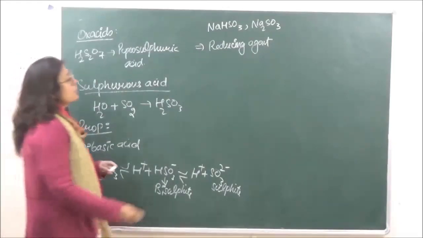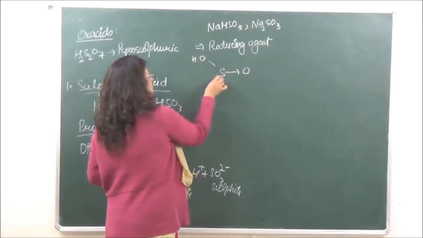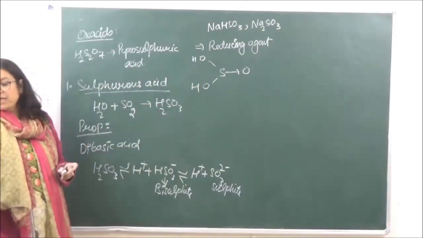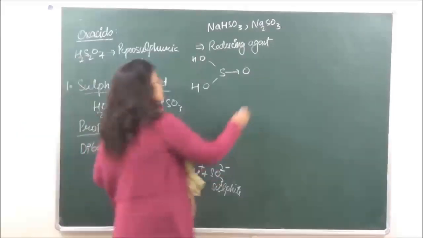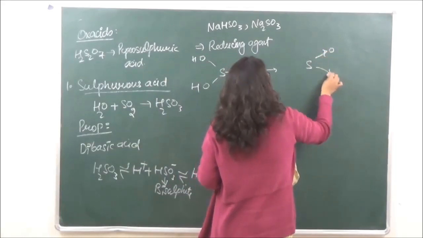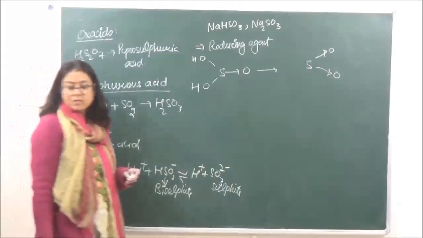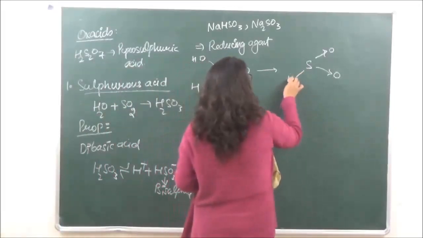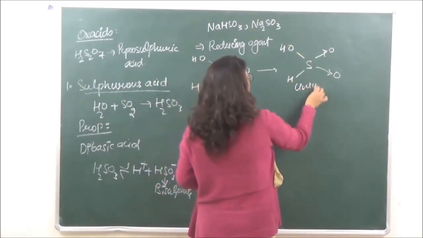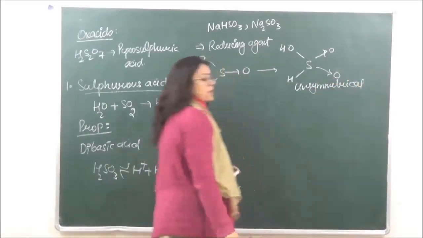Right? Now when we are looking at the structure over here, there are two structures which are given. One structure is this, which is known as the symmetrical structure, and the other structure which we have, with OH, is going to be the unsymmetrical structure.